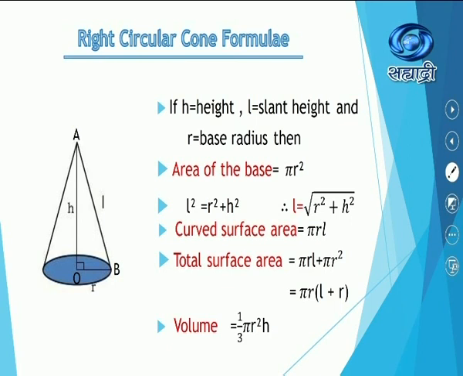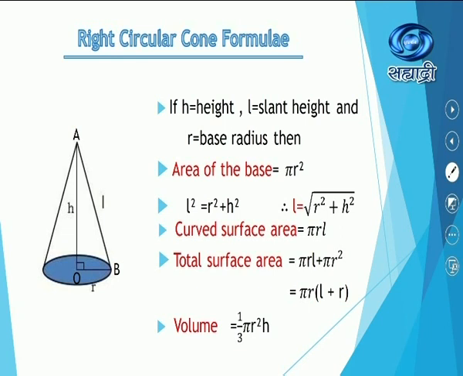And the next one is volume. Volume of the cone is equal to 1 upon 3 pi R square H. So if you keep radius and height of the cylinder and cone same, then you will require 3 cones to completely fill the cylinder. Hence, the volume of the cone is 1/3 to that of the volume of the cylinder. Therefore, it is 1/3 pi R square H.